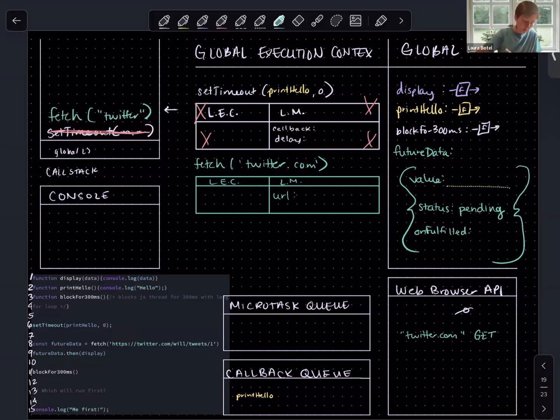But fetch has returned. And just like when we return from any other function, that means that this execution context is eligible for garbage collection. We can pop it off the call stack, and we can weave the thread of execution back into the next frame on the call stack, which is global. What is our next line of executable code? We have line 11, a function invocation of block for 300 milliseconds. So let's push this to the call stack and open up an execution context to evaluate it.